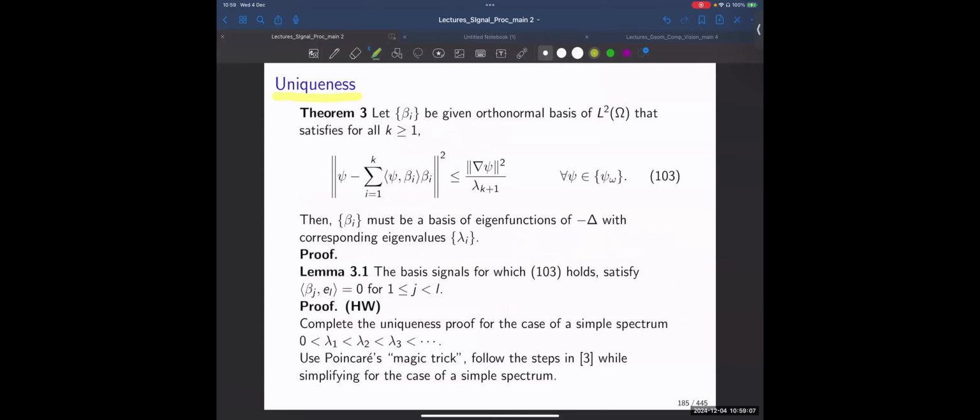Now, at home, I would like you to repeat the whole thing for the uniqueness. In the uniqueness, you apply exactly the same trick of defining your function to exist in the k plus one E dimensional space. And to make the homework simple, you should assume a simple spectrum, so that lambda 1 is always smaller than lambda 2, and so on. You don't have multiplicities of eigenvalues.